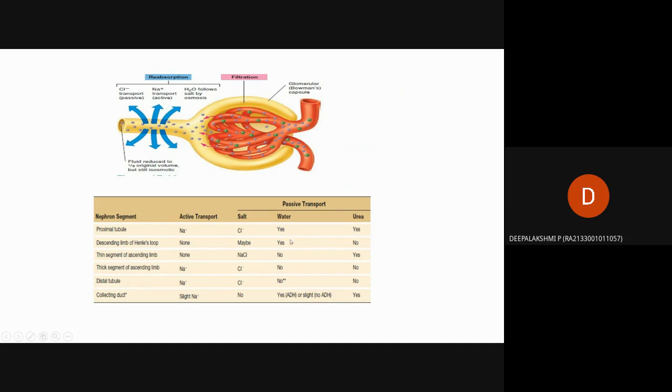Water is passively transported in the proximal tubule and descending limb of Henle's loop. Then also in the collecting duct, due to the antidiuretic hormone, called ADH, water is passively transported in the collecting duct. Urea is passively transported in the proximal tubule and thin segment of the ascending limb, and also in the collecting duct. These are the active transport and passive transport molecules.